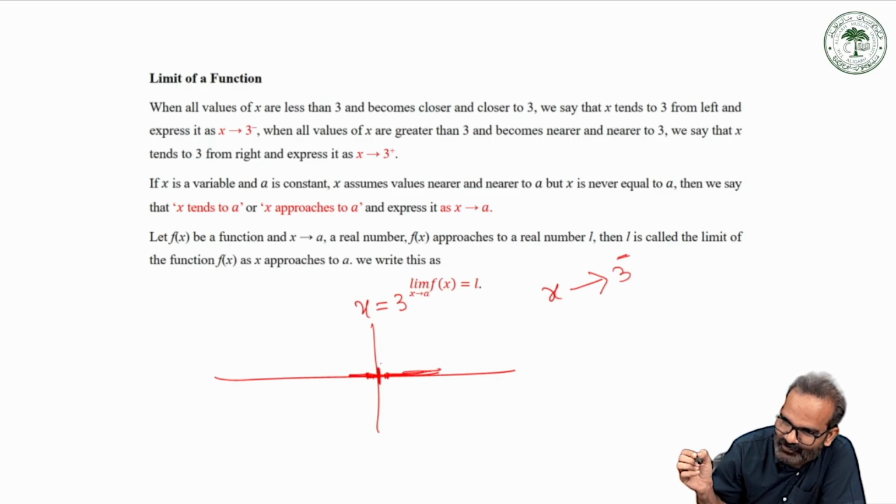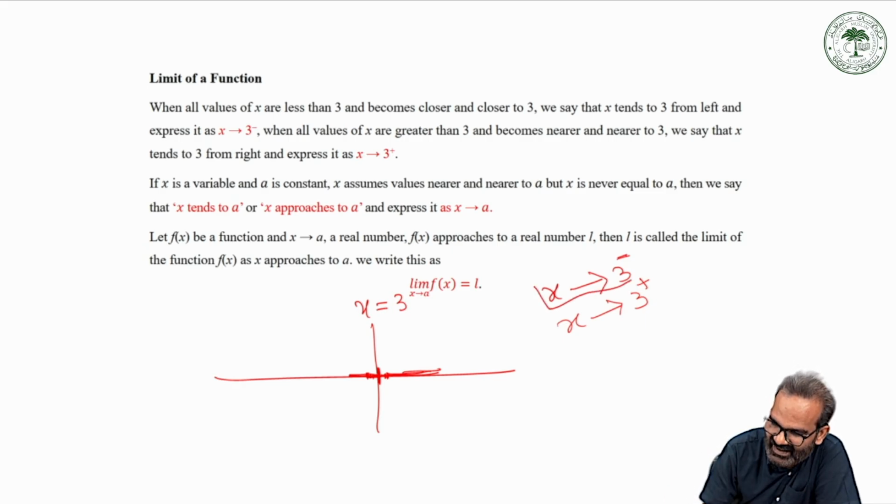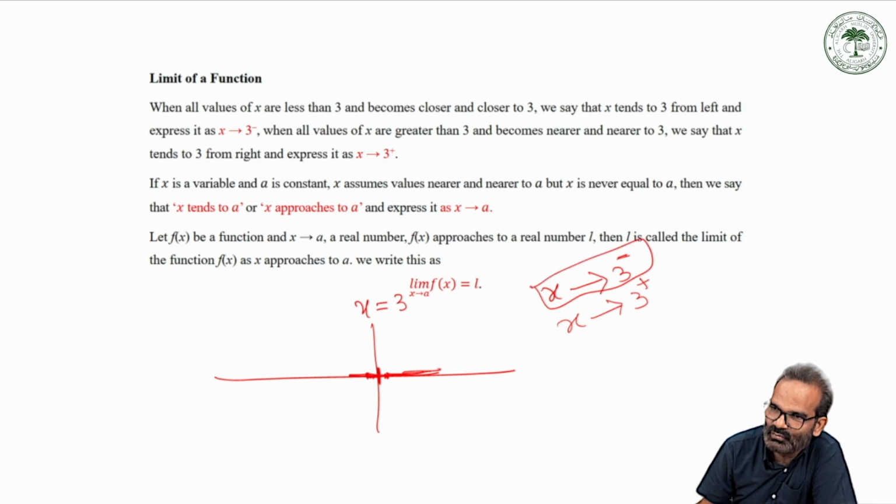So if you are approaching the point x equals 3 as near as you can from the right, we represent it mathematically as x tends to 3 positive. So we use two terms for this. Either we read it as x tends to 3 minus, or we are approaching 3 from its left-hand side.